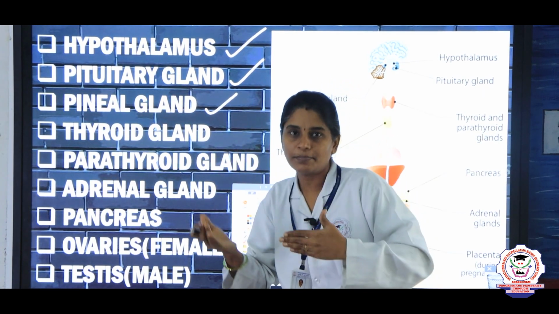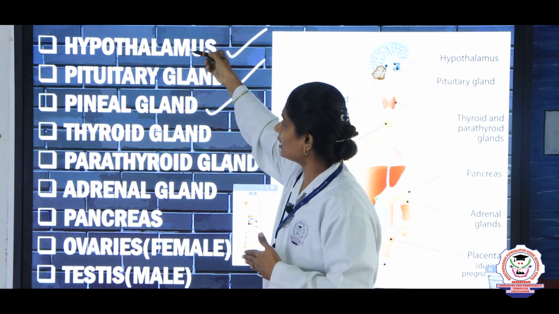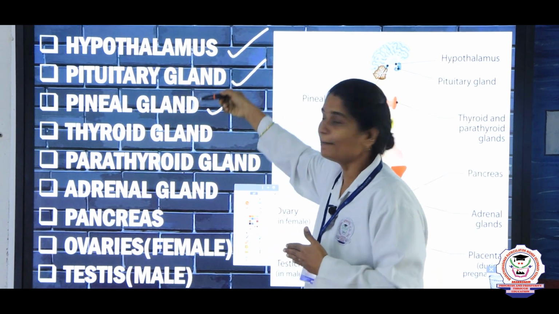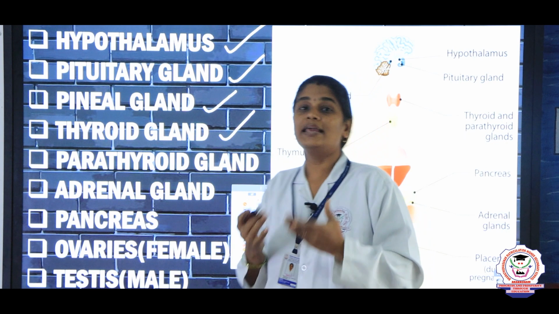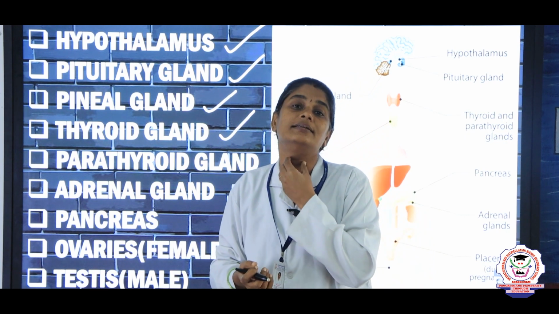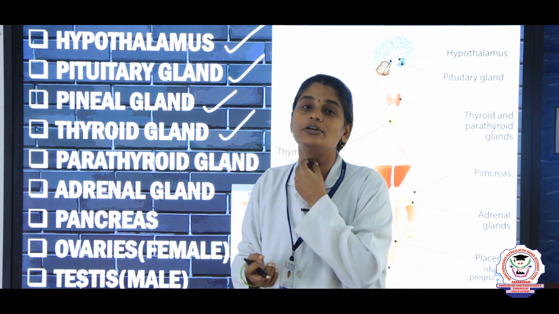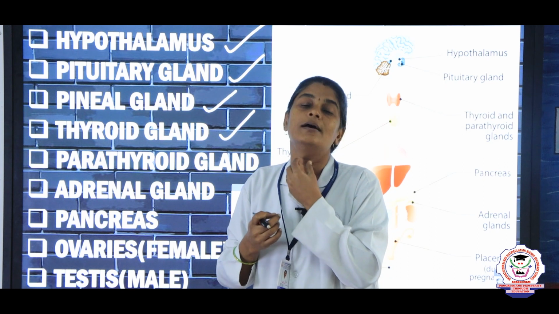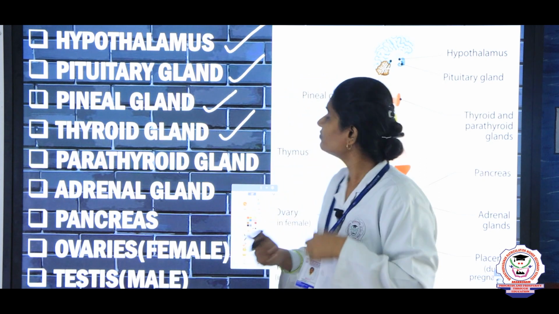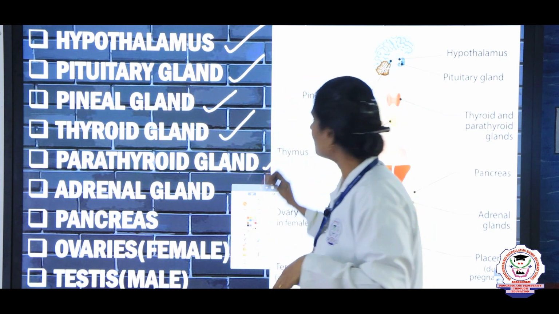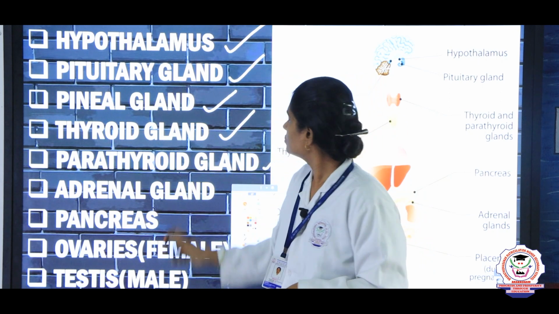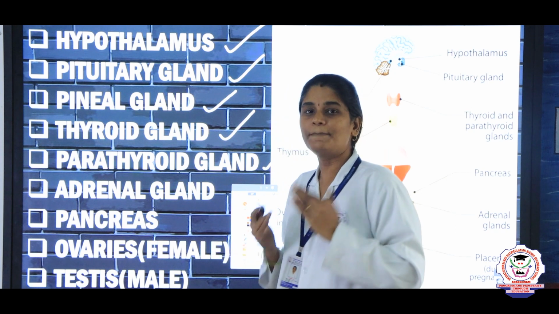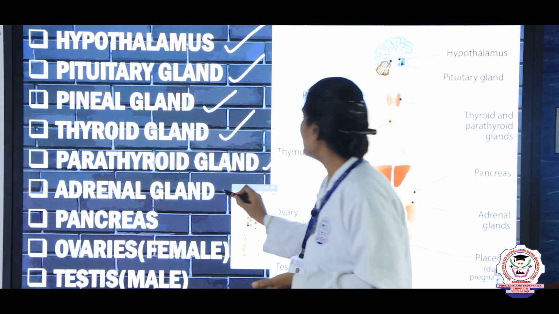So, at the base of the brain we can see hypothalamus, pituitary gland and pineal gland. Next, thyroid gland. The thyroid gland is located at the neck region, near to our trachea. Next, parathyroid. Parathyroid is present inside the thyroid gland. Inside the thyroid gland we can see the parathyroid gland and adrenal gland.